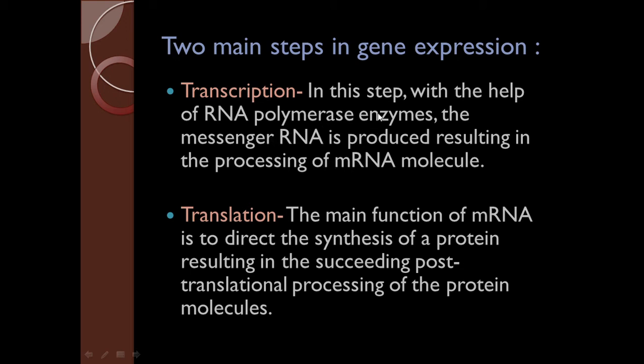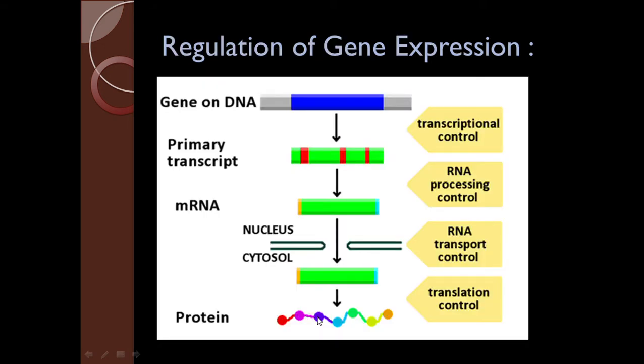What is the first step in gene expression? It is transcription. In transcription, with the help of RNA polymerase enzyme, the messenger RNA is produced, resulting in the processing of the mRNA molecule. The second step is translation. The main function of mRNA is to direct the synthesis of a protein, resulting in the succeeding post-translational processing of the protein molecules. Here you can see the regulation of gene expression with the help of a diagram.